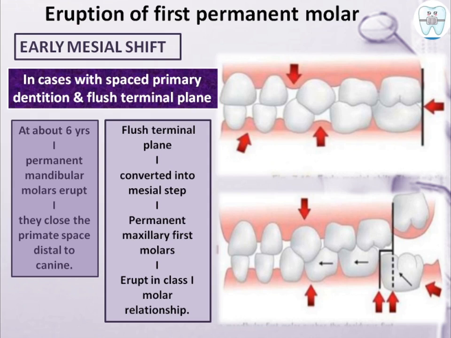Why? Because जो distal to canine की जो space है जहाँ पे वहाँ पे कौन आ जाएगा? प्राइमरी फर्स्ट मोलर. प्राइमरी फर्स्ट मोलर आ गया, it is shifted mesially. सो जो फ्लश टर्मिनल प्लेन है वो कन्वर्ट हो जाएगा किस में? मेजियल स्टेप में. फिर permanent maxillary molars जो हैं वो erupt होंगे तो they would erupt in class 1 molar relationship. This is called early mesial shift. It is seen in spaced primary dentition with flush terminal plane. In closed dentition this is not possible.